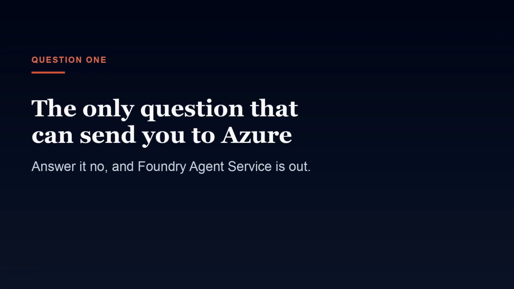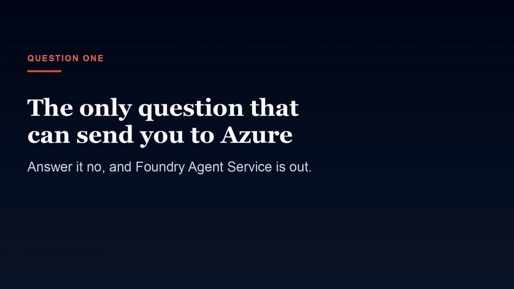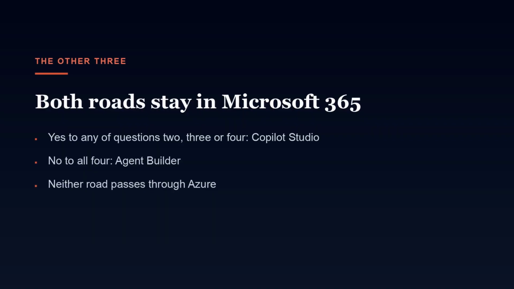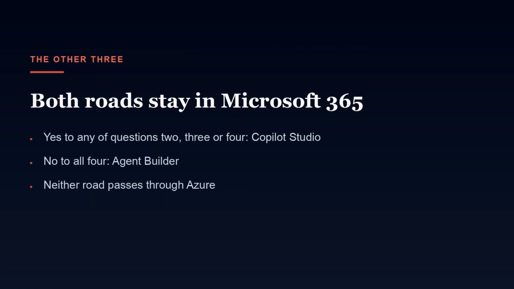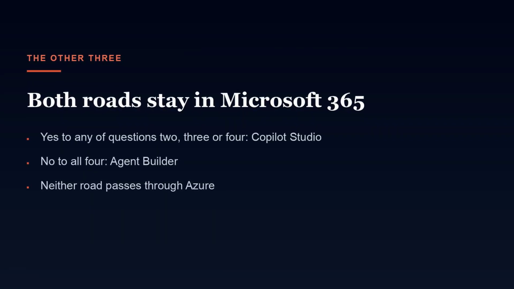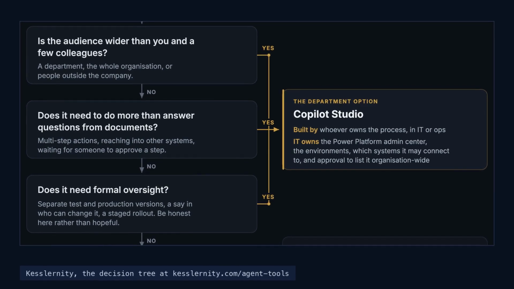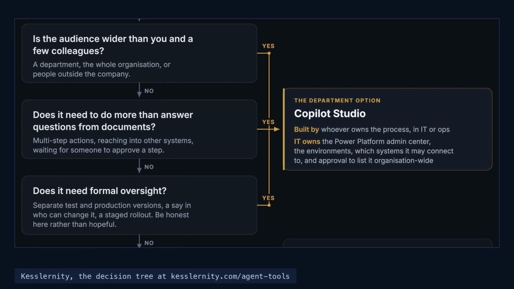If the answer is no, Microsoft Foundry Agent Service is out, whatever the other 3 say. The other 3, who is it for? What does it need to reach? And does it need environments and a lifecycle? None of those can route you to Azure. They only choose between the 2 Microsoft 365 tools.